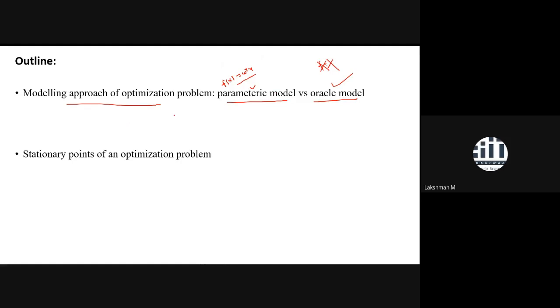Now, once you have that idea from the modeling perspective, I will talk about a stationary point. What is the meaning of a stationary point? Here we will only solve minimization problems. In optimization in this course, we will only talk about minimization problems, because a convex optimization problem often has a minima.